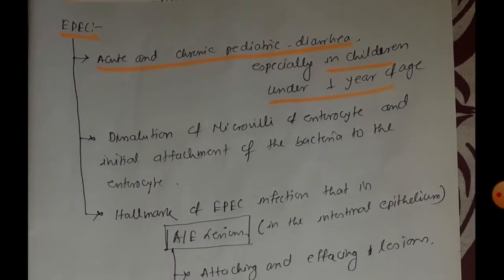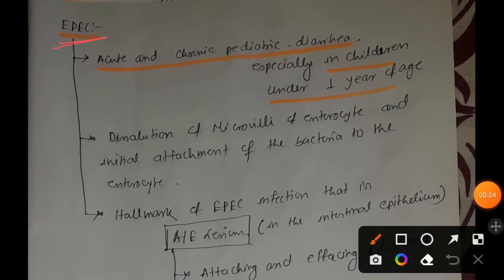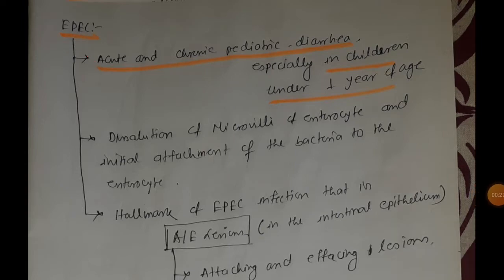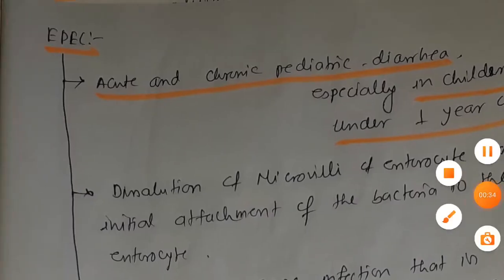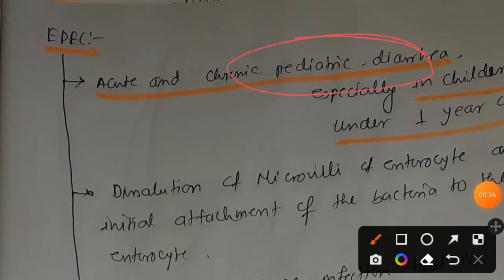So first of all, I want to tell you that it is caused by EPEC. I will first talk about EPEC, then I will move on to A/E lesion. EPEC causes acute and chronic pediatric diarrhea, especially in children of less than 1 year of age. This is an important thing.